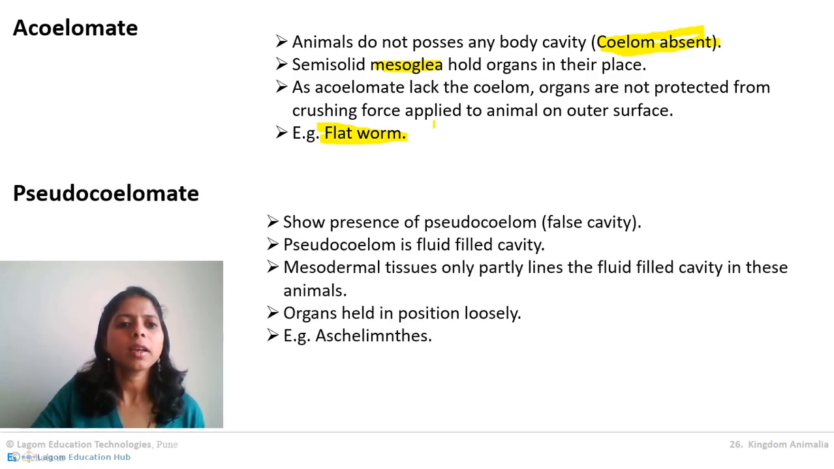Then next are the pseudocoelomates. Pseudocoelomate means false cavity, false coelom. The mesodermal tissue is partially there, partially not there, and organs are held in position loosely. The only true phylum which comes under pseudocoelomates is Aschelminthes. Okay, there are a few others, but they are not true pseudocoelomates. We'll learn about them in a few minutes.